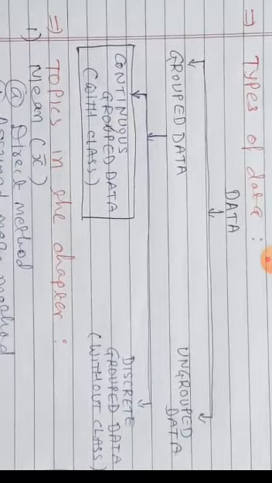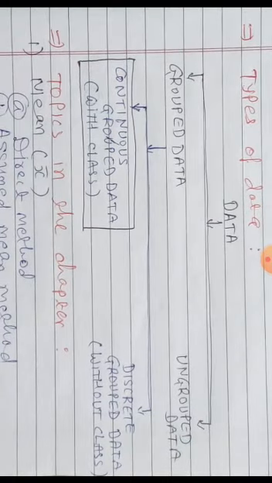First of all, grouped data means what? You know, in ungrouped data, all observations are just listed out. Suppose I am taking your marks and you are 20 students in a class. Then you can tell me one by one your marks and I just note them down by putting commas in between. So that is ungrouped data. No table is there. If a table is there, then that is called grouped data.